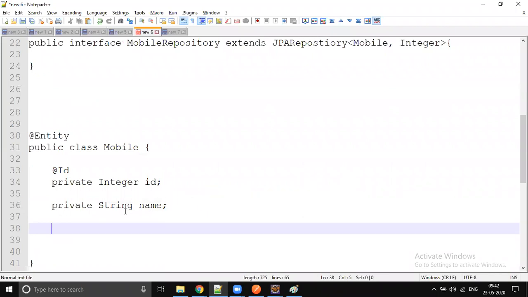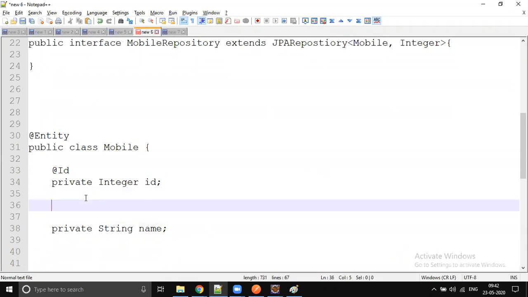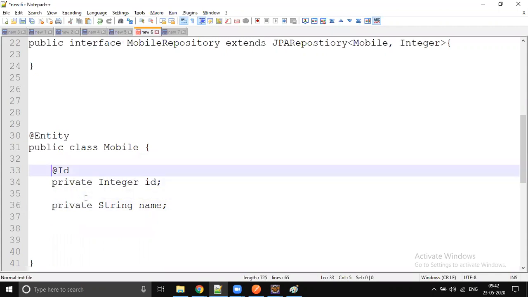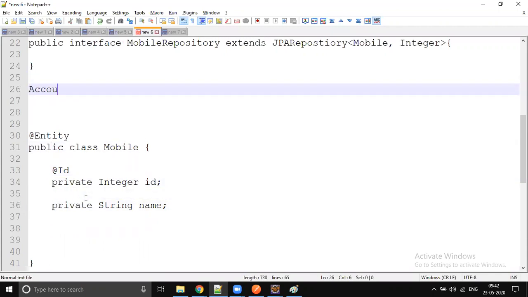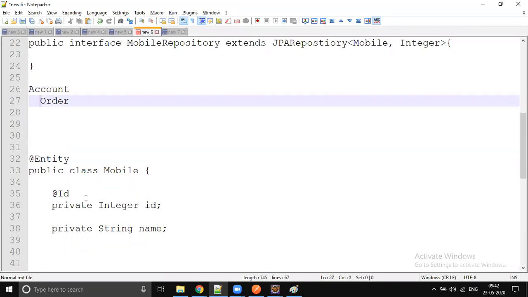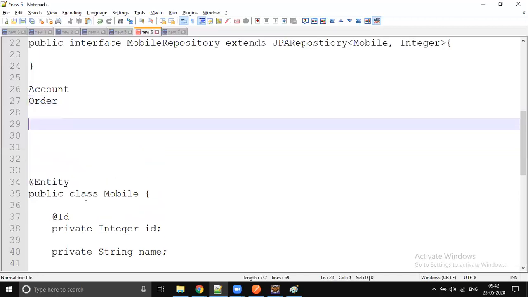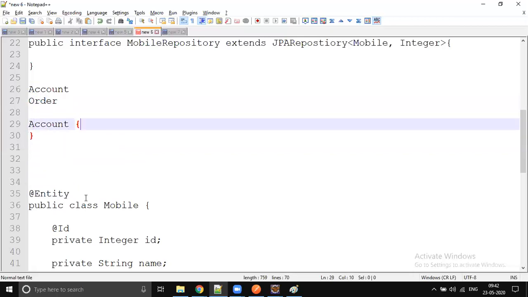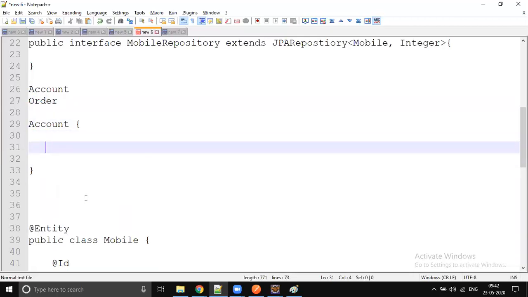We have the combinations concept in the ORM. For example, if you have a table called account and a table called order, one account can have multiple orders, and this account ID will be used in that. So this Account.java will have a property of type order, and one account has multiple orders. So you create a list of order and you annotate that with one to many.